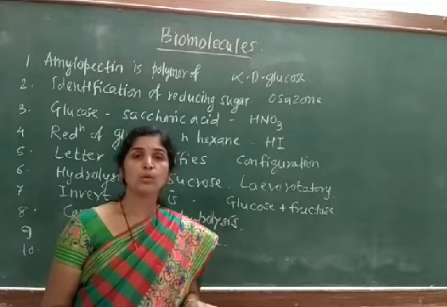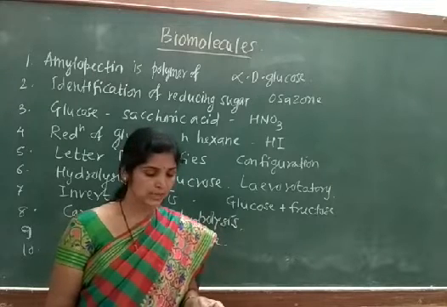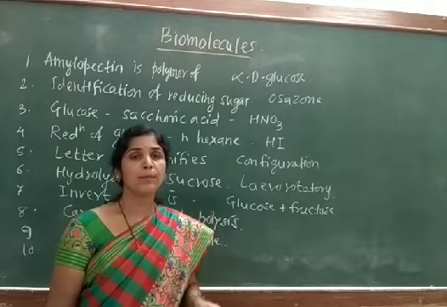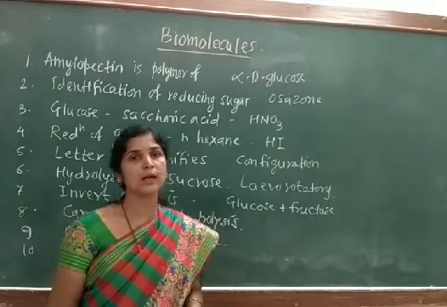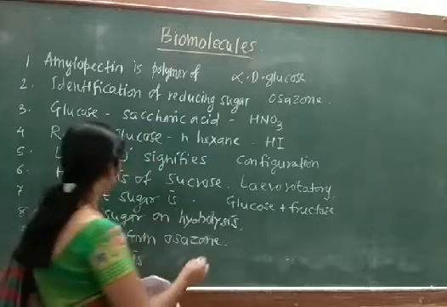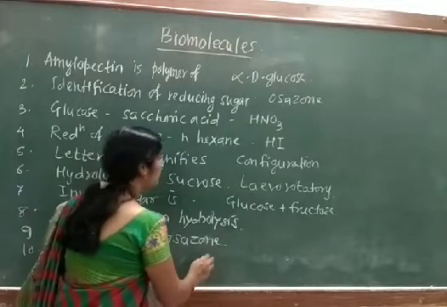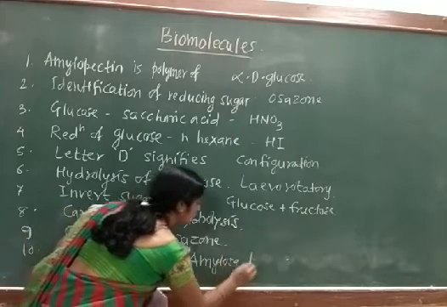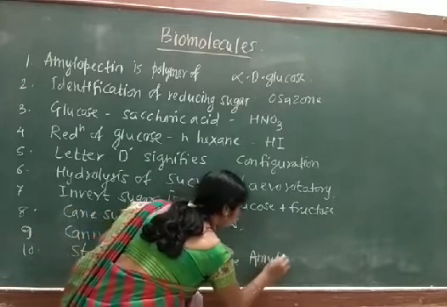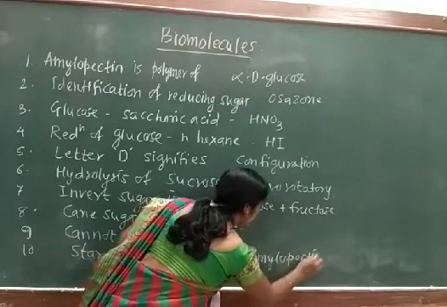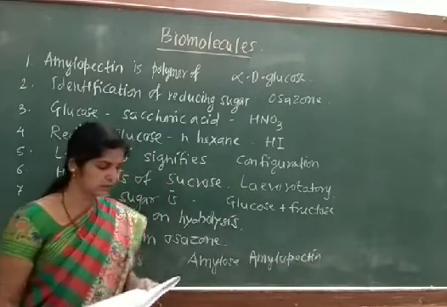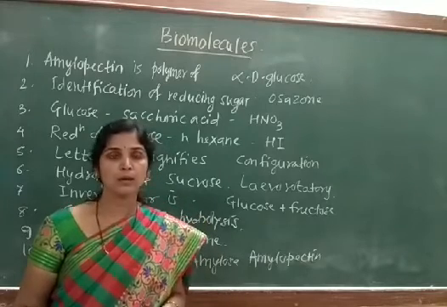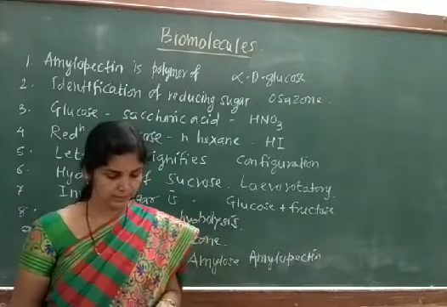From the theory part, we have said that starch is composed of 2 different parts, amylose and amylopectin. So the correct answer is option C, amylose and amylopectin.